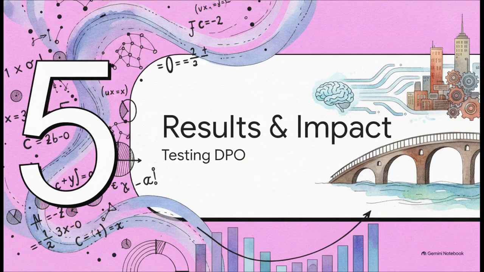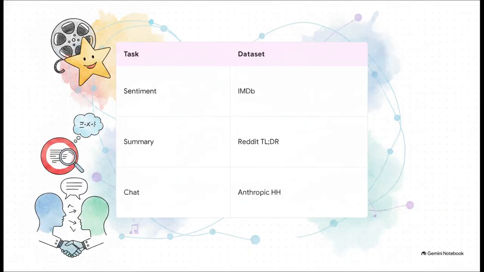Okay, beautiful math is great for a whiteboard, but does it actually work in practice? Let's transition to Section 5, Results and Real-World Impact. The researchers tested DPO against traditional RLHF methods across 3 increasingly difficult open-ended text generation tasks. First up, a controlled sentiment generation task using IMDb movie reviews where the AI had to generate positive sentiments. Second, a TLDR summarization task using Reddit forum posts. And third, a highly complex single-turn dialogue task using the Anthropic helpful and harmless dataset, where the AI really has to act as an engaging, helpful assistant.